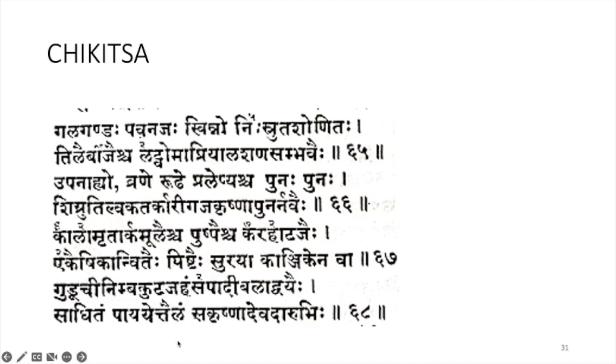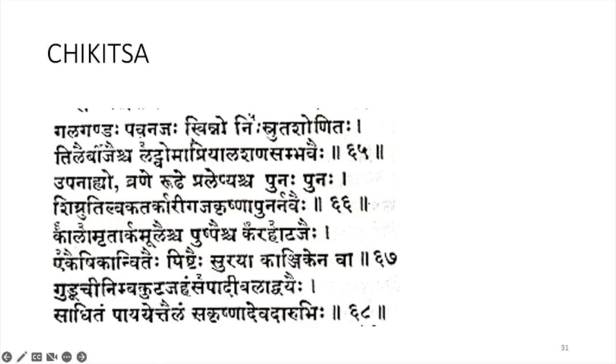And also you can make Taila using Guduji, Nimba, Kudaja, Hamsapadi, Beladvayam, Sadayed, Payayed, along with Krishna and Devadaru. You have to prepare Taila, and you can give this for Pana. So for the patient you can give inside. Gudujadi Taila can be given inside.